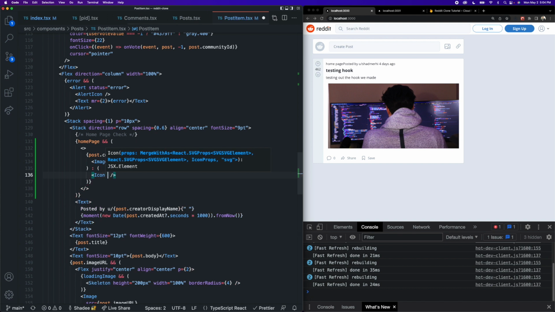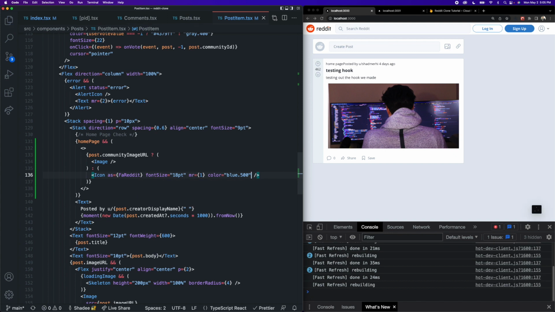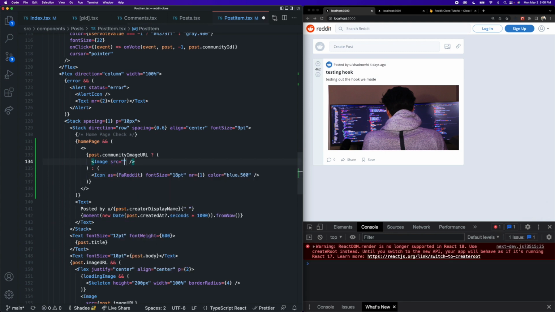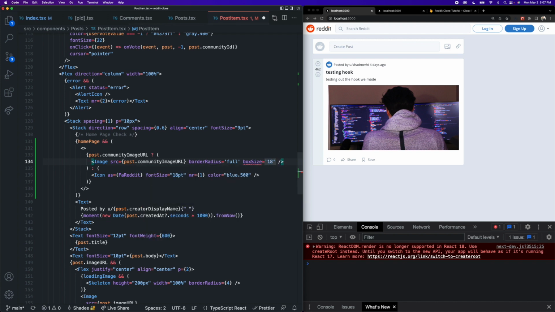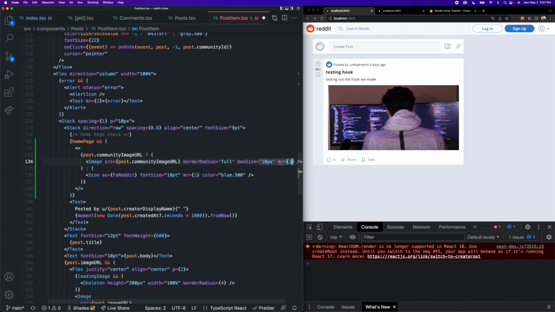So icon, and then we can say as FA Reddit icon. So this icon, we're going to give a font size of 18 point and a margin right of 1, as well as a color of blue 500. Okay, so on our image component, we want to make the source equal to that post.community image URL. And we actually have not added this parameter to our post yet in our new post form, but we're going to go do that in just a second. It's a single line addition. We want to make the border radius of this equal to full to make it round, and we want the box size to be equal to 18 pixels. And we're going to give this a margin right of 2, just like this.